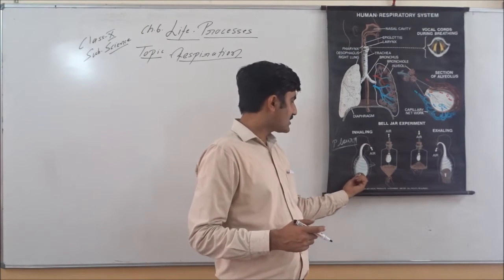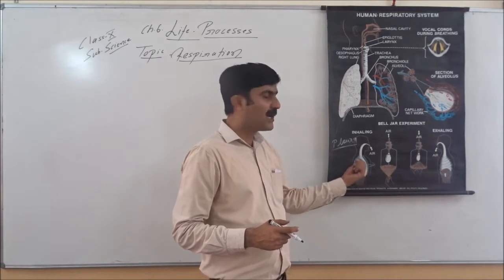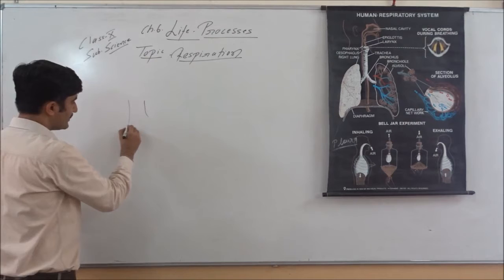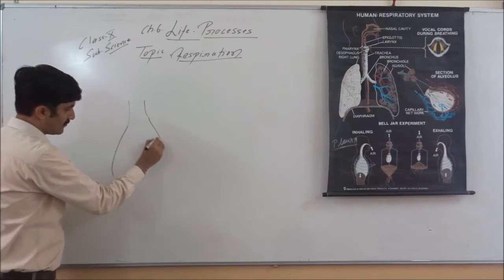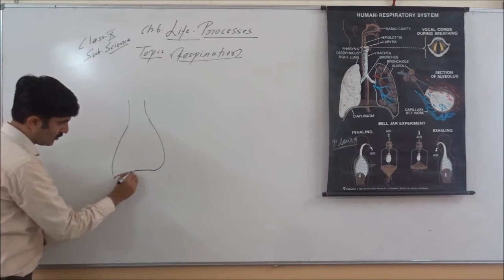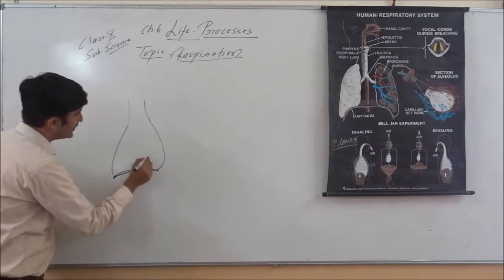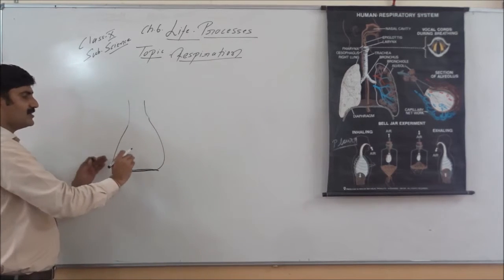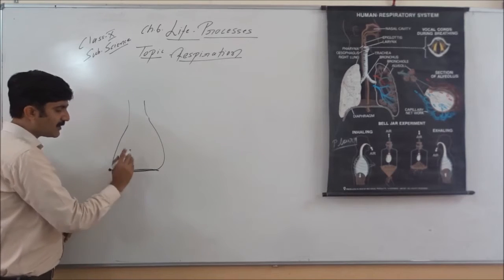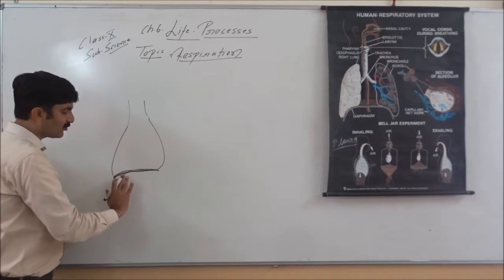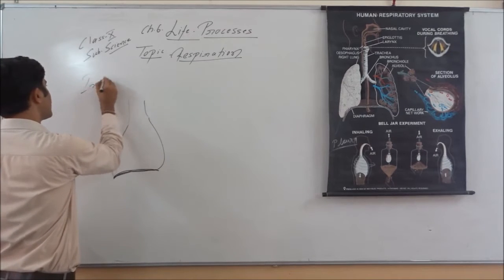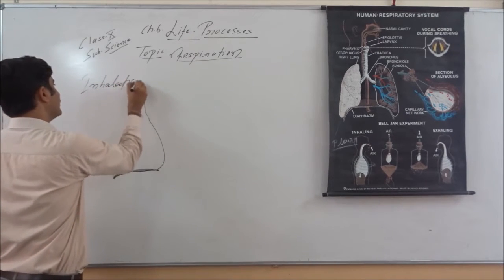If you notice, there is a movement of the diaphragm. So let's draw it again so we can easily understand. This is the muscle present here, the diaphragm. This diaphragm has the ability to move upward and downward. First of all we talk about inhalation.